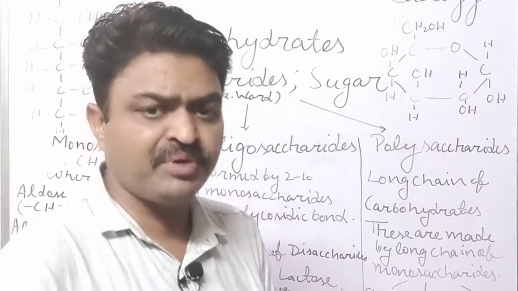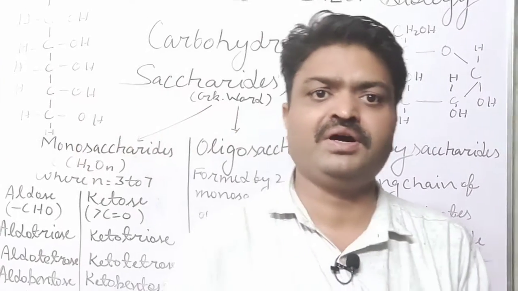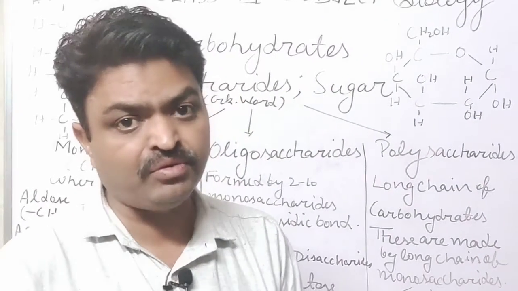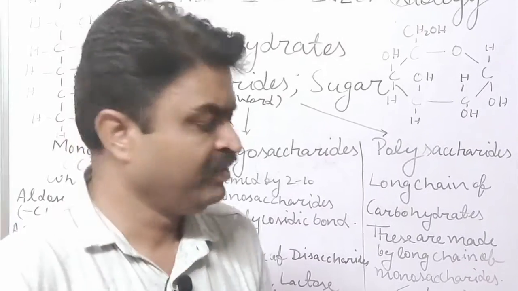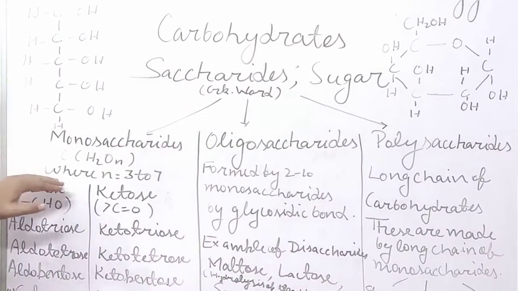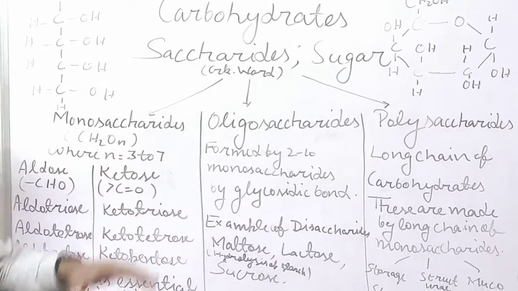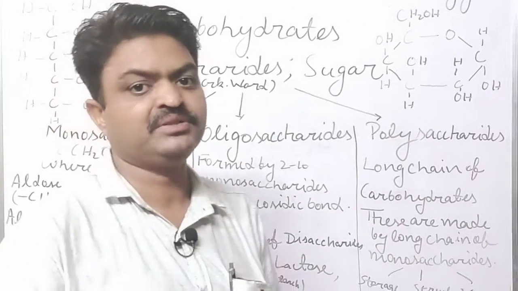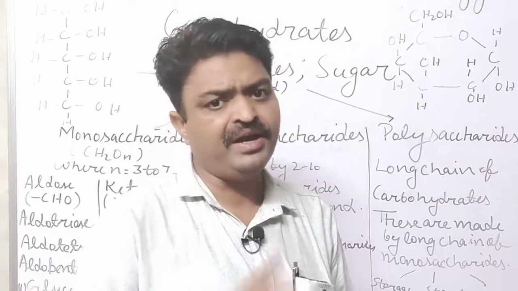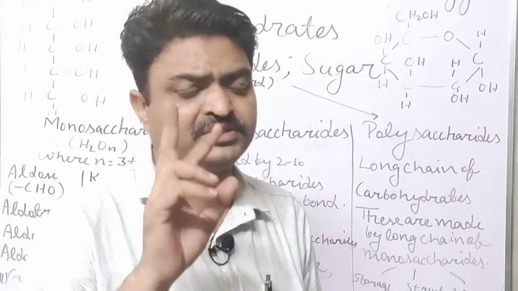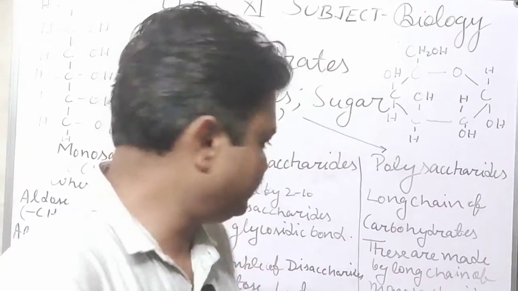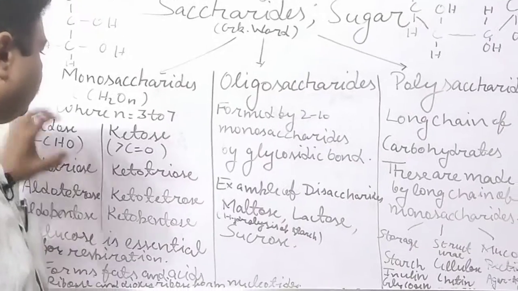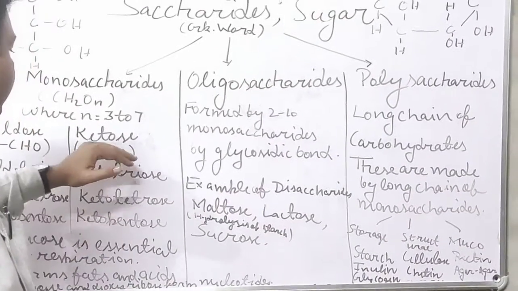Monosaccharide is the simplest form of carbohydrate. Means the simplest form of carbohydrate is known as monosaccharide, and it contains 3 to 7 carbon units in it. Means 3 to 7 carbons are found in it, and it contains two functional groups. First is the aldehyde group, which is known as aldose, and the ketone group, which is known as ketose.